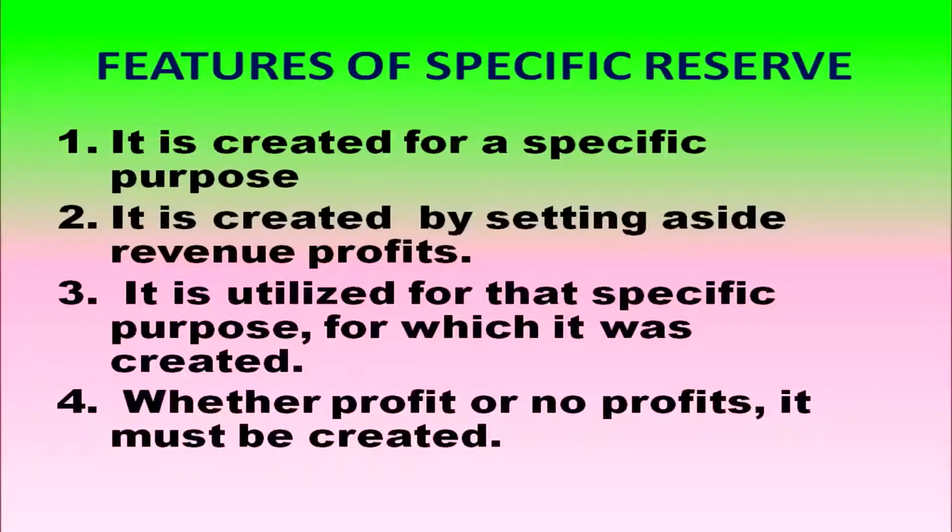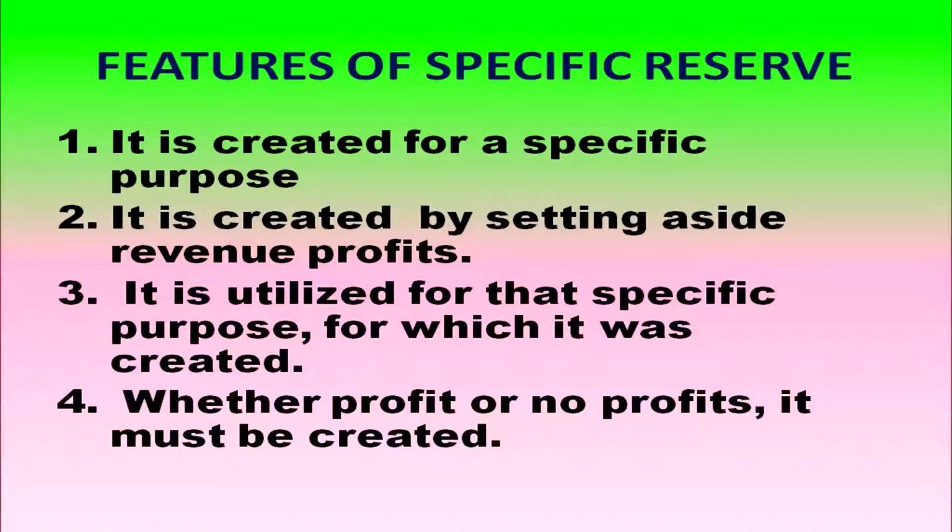Specific reserve, from the word itself you can identify it is not a general reserve. So, specific reserve is created for a specific purpose, and it is created by setting aside revenue profits. Specific reserve is utilized for that specific purpose for which it is created, whether there is any profit or there is no profit.